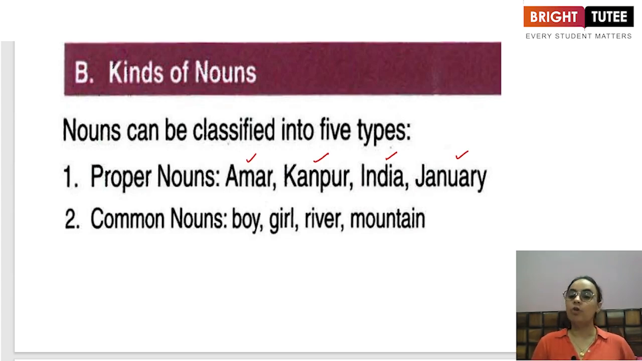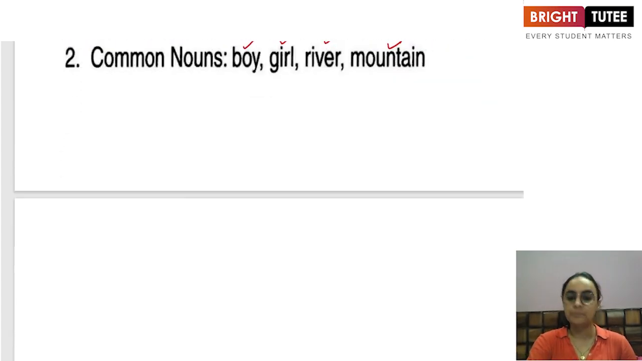Then we have common nouns. As the name suggests, the common names of the person, place, things. For example, boy, girl, river, mountain. These are all the common names. We don't know which boy, which girl, which river, or which mountain we are talking about.